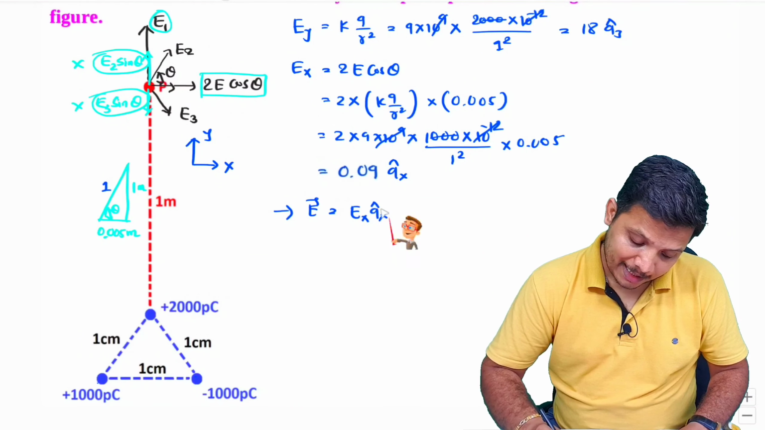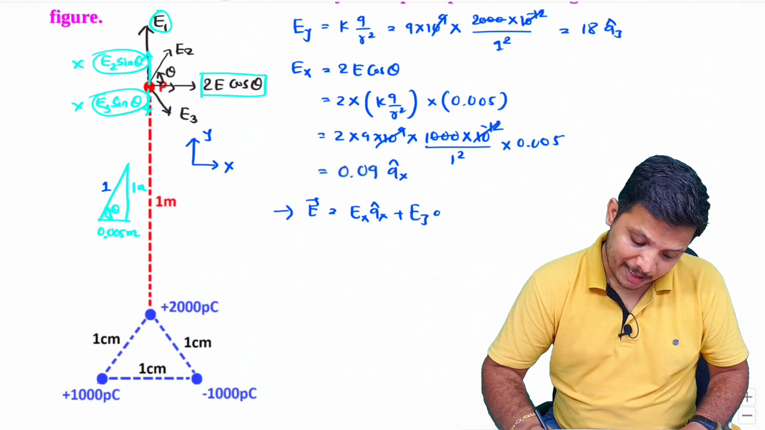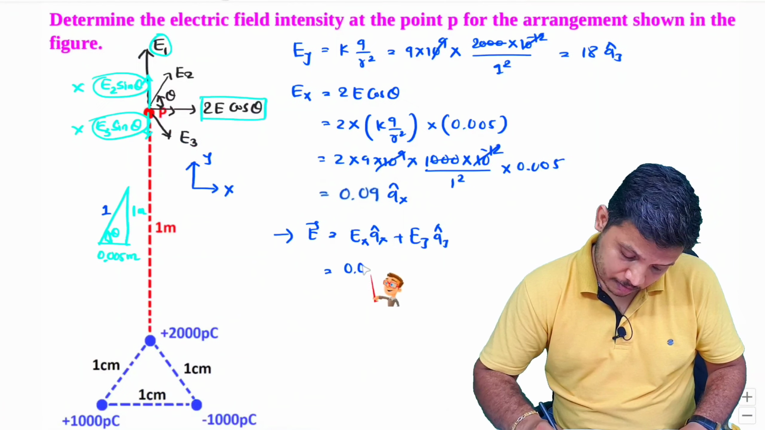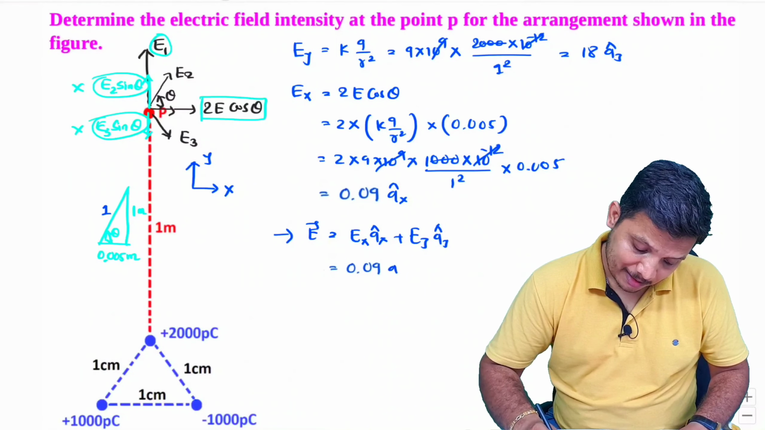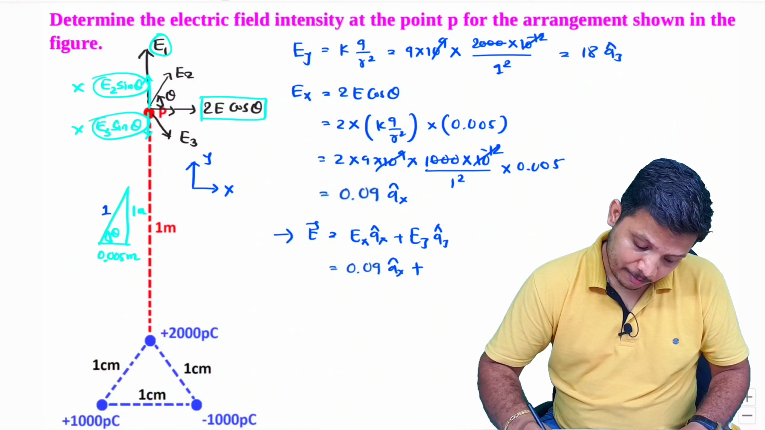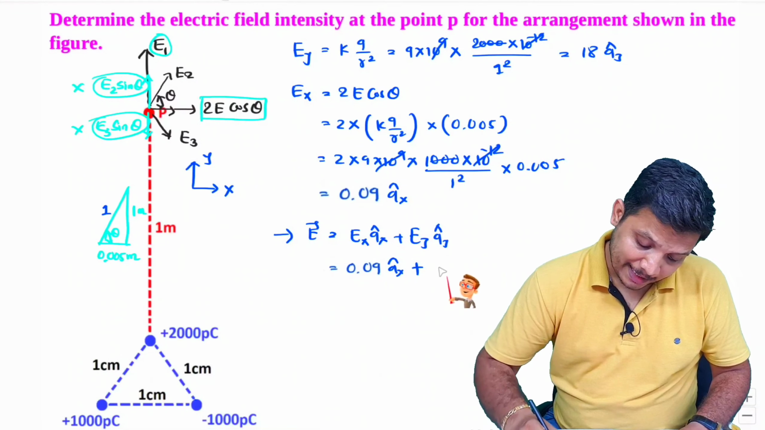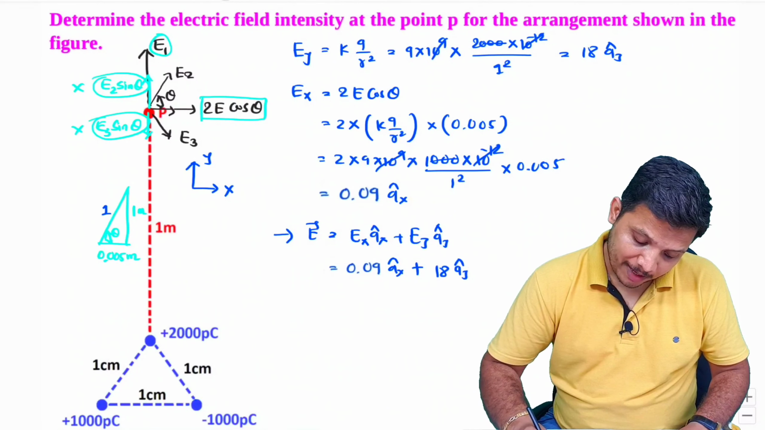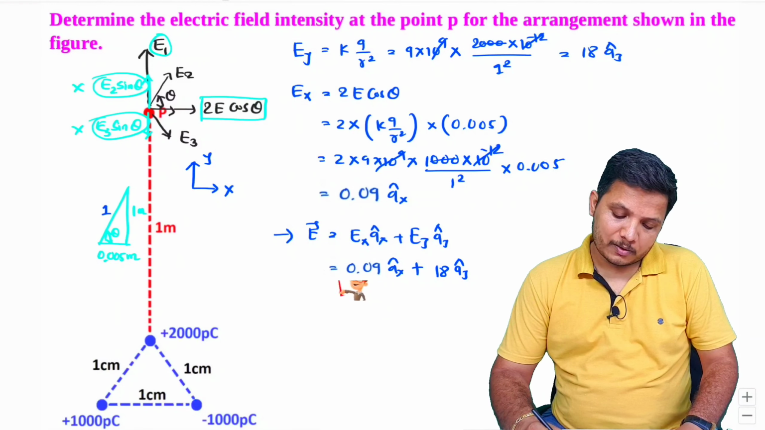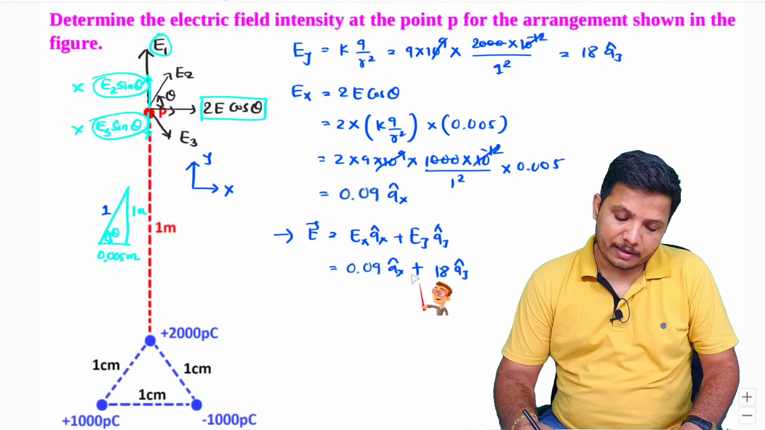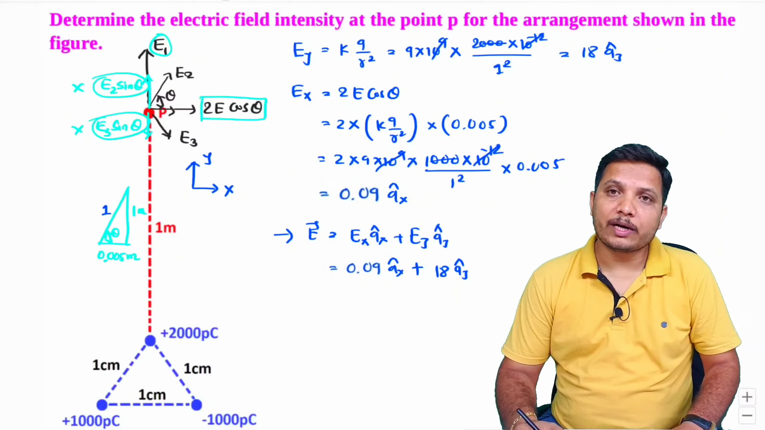So total electric field, that is Ex in Ax direction plus Ey in Ay direction, 0.9 in Ax direction plus Ey, that is 18 into Ay direction. So this is how we can identify electric field. Let us have one more interesting question.